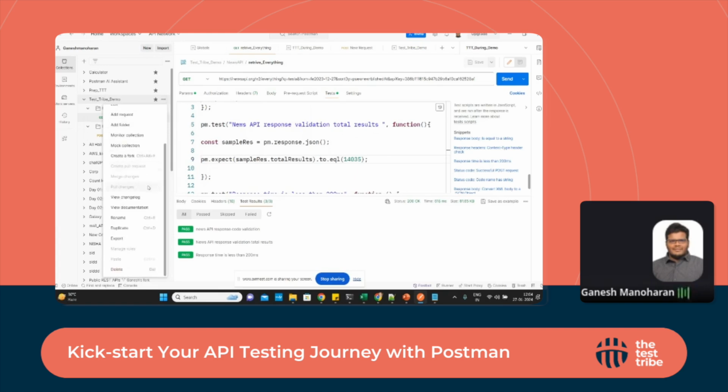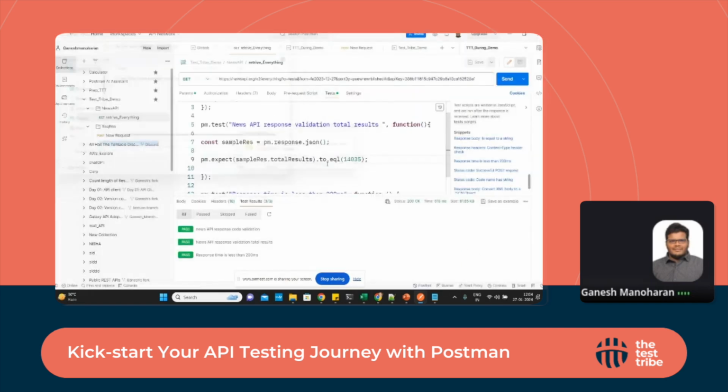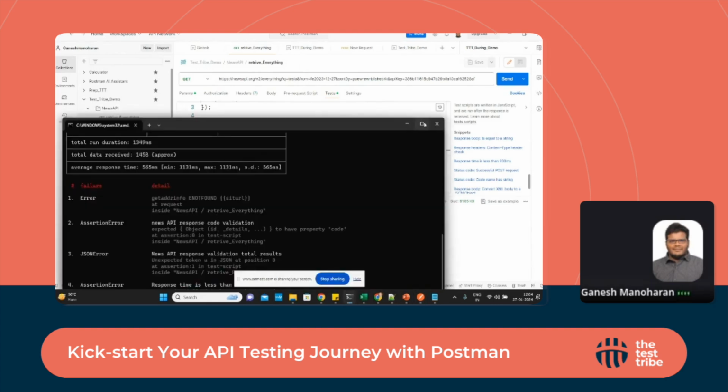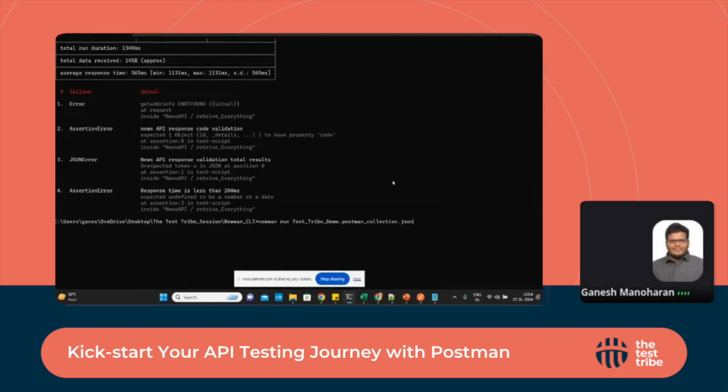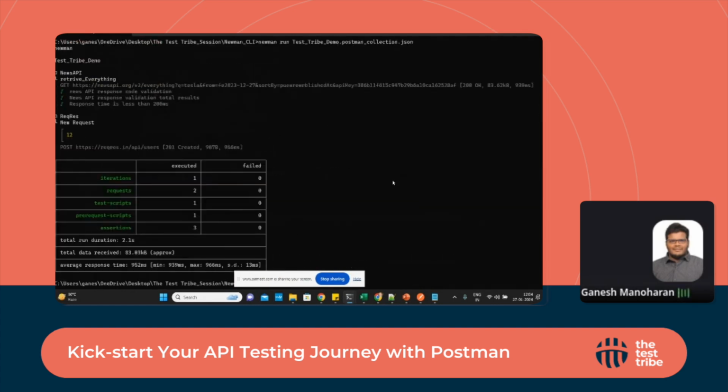Again, I'm exporting it so that the recent update should reflect. I'm saving it with the same name and going back. Yeah, it's running now. So this is how we need to run this Postman collection via CLI.